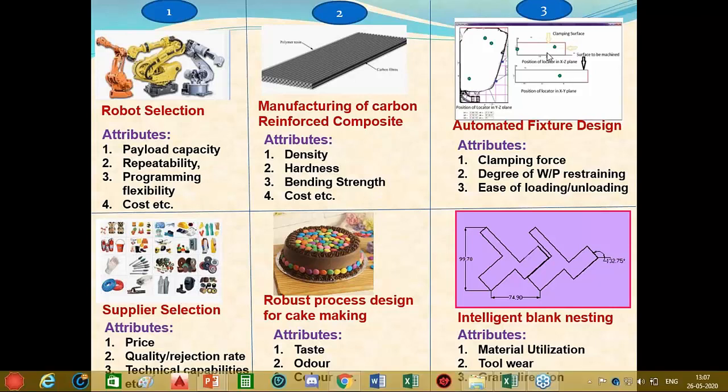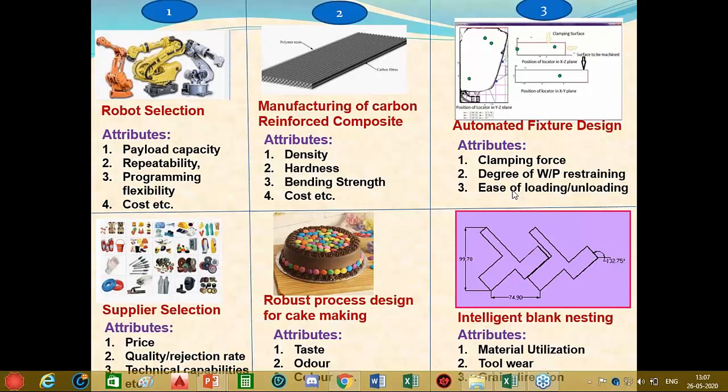In the fixture design problem, our goal is to determine the optimum positions of the locator points. You can see whatever is shown in this particular green color: 1, 2, 3, 4, 5, 6. These are basically the locator points, and these are clamping points. So our job is to determine the optimum positions of locating and clamping elements so as to minimize the clamping force, to ensure full restraining of the workpiece, or to ensure easy loading and unloading.